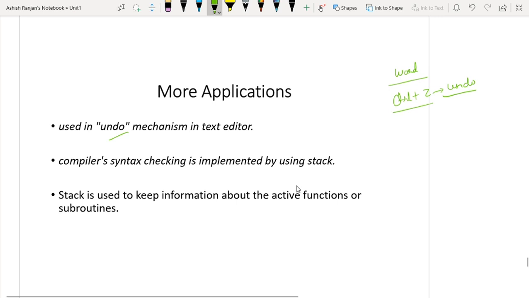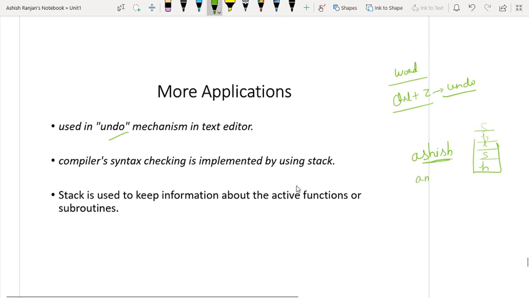Now what your previous state is, let's suppose you have written Assis. Now I want Amit. So what I will do, I will delete this element. Now while deletion, this element is pushed inside the stack.